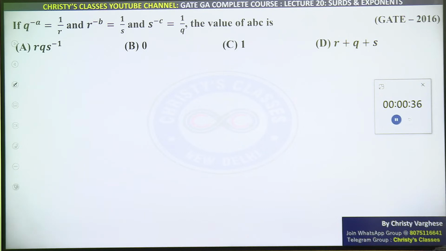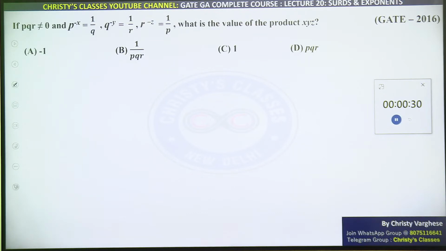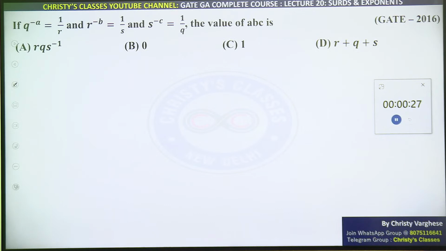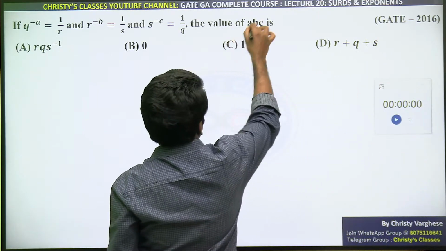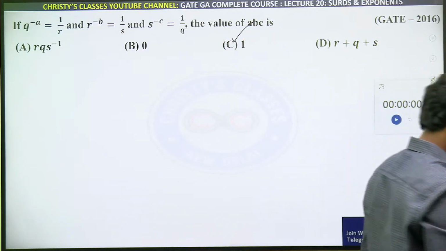Same itself, right? That means a repetition question. Instead of XYZ, here it is ABC. So same itself, I don't have to explain. But see the concept repetition, it is like the same question itself, only XYZ changed to ABC. So same process: take 1 by, then do power of power, or if not, you can multiply also. Anyway, finally the question is asking A into B into C itself. A into B into C will be 1 itself. So I'm not repeating, as it is the same question. Most of you got it. Option C, 1 will be the correct answer.